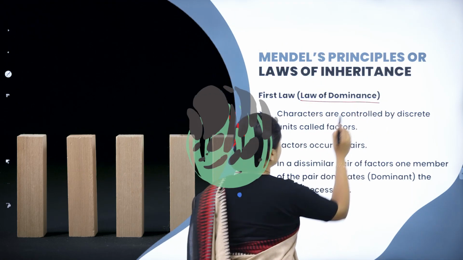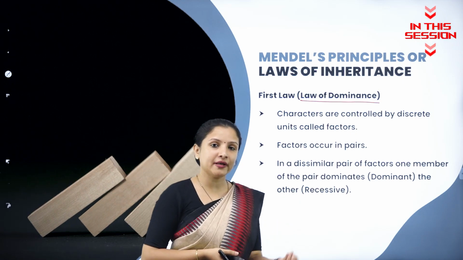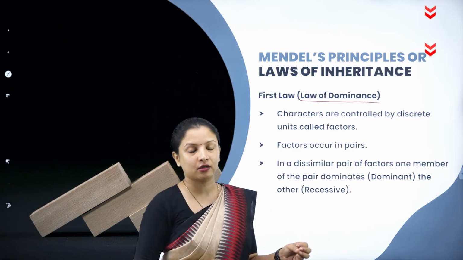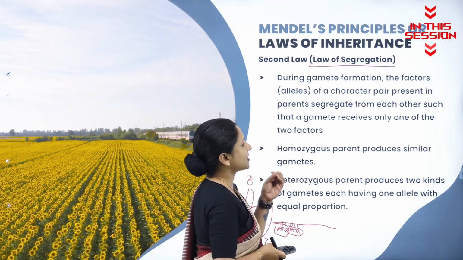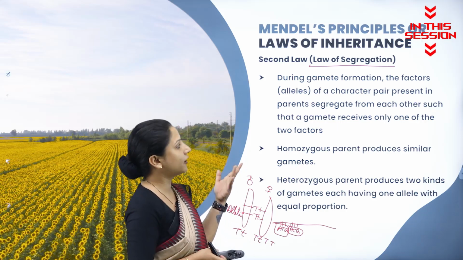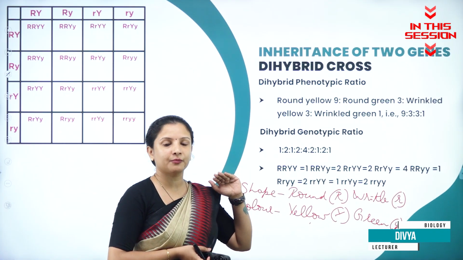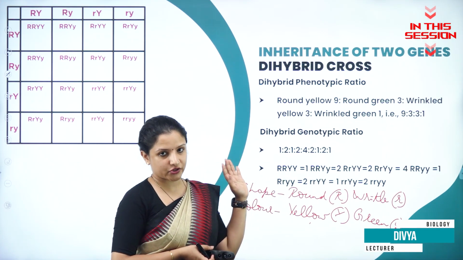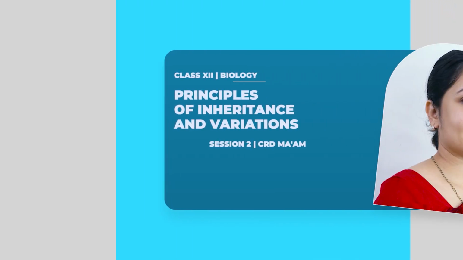Law of dominance. The word itself says it is about dominance, meaning one character of a plant is dominating the other character. These characters that are present in the parent segregate from each other such that a gamete receives only one of the two factors. The color gets separately assorted in the progeny and the shape of the seed separately gets assorted in the progeny. So that is what the law of independent assortment states.